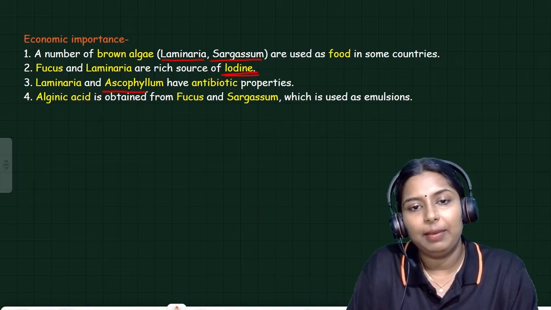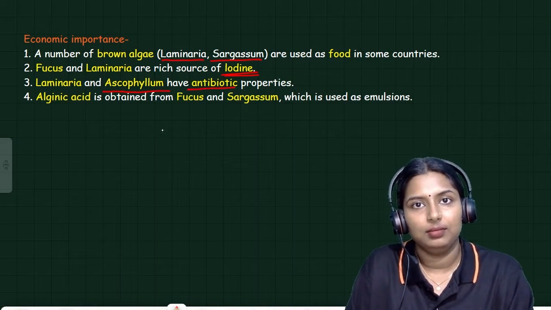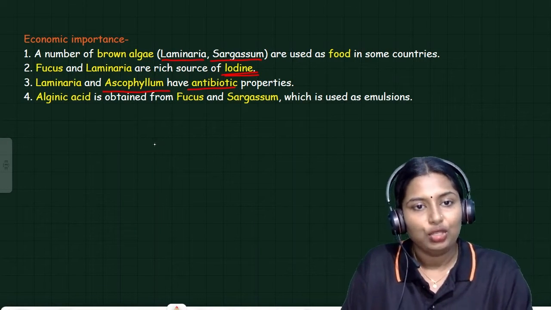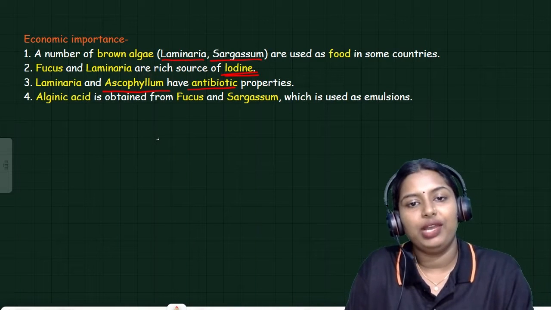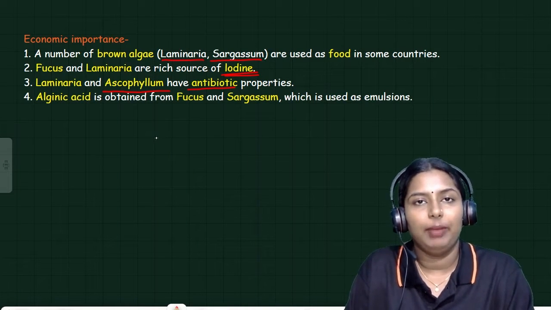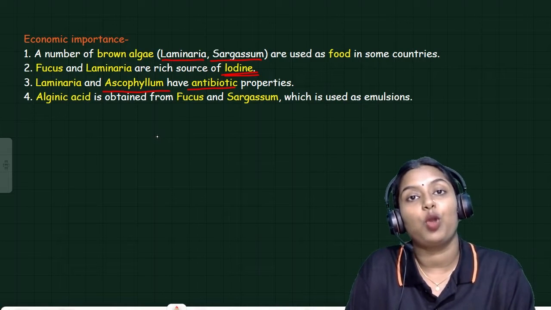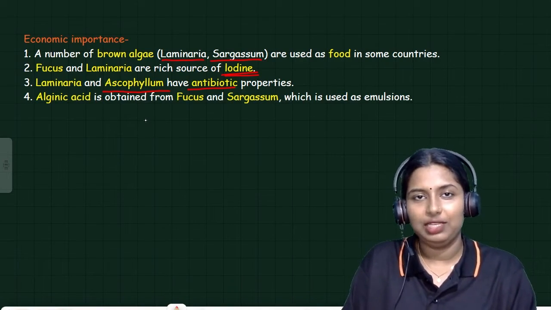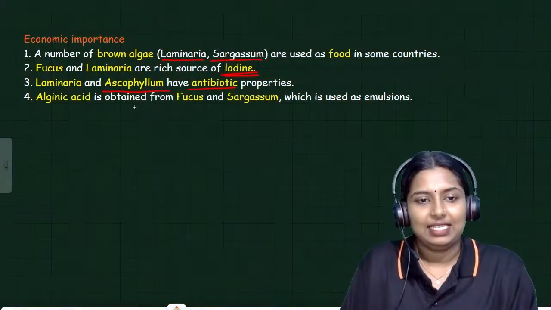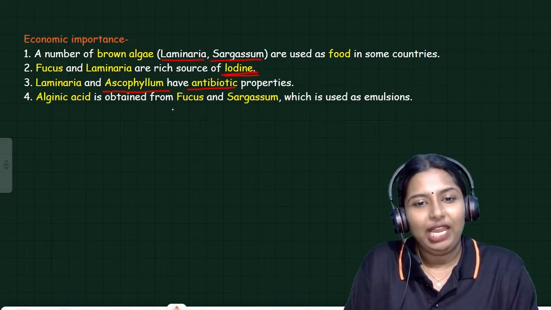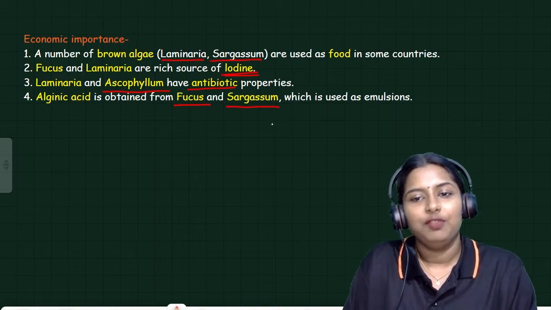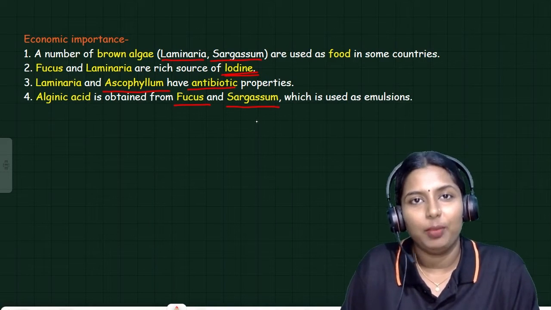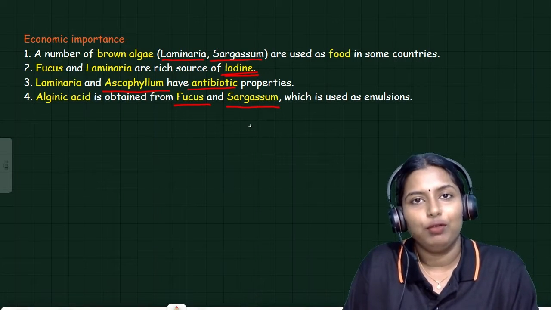Laminaria and Ascophyllum have antibiotic properties. What is an antibiotic? The medicine that we use against bacteria is termed an antibiotic. So, Laminaria and Ascophyllum can be used as antibiotics. If you have any doubt, please feel free to comment in the comment box. Next, alginic acid is obtained from Fucus and Sargassum, which is also used as an emulsifier. So these are the major economic importances that we have to study.